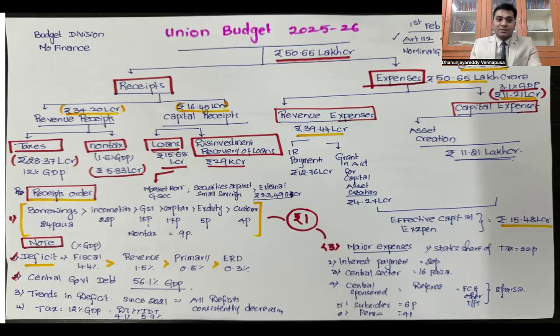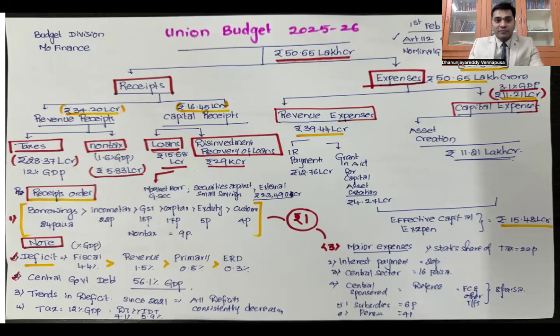Now, as I said, budget is nothing but receipts and expenses. So whatever the expenses are, that should be your incomes. The total expenses this year is 50.65 lakh crores. So the budget is 50.65 lakh crores. In that, we have to get 50.65 lakh crores through various receipts and we have various expenses.